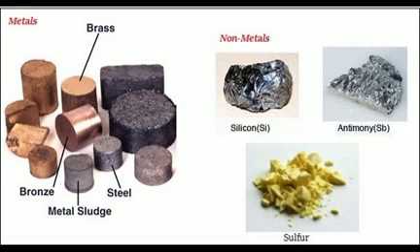Now we'll discuss the physical properties of metals and non-metals. By the appearance of these substances, we can easily distinguish between metals and non-metals. Generally, all the metals, when they are in a pure state, have a shining surface.